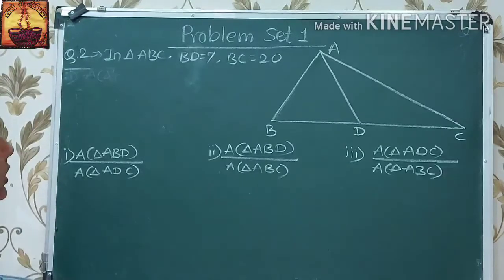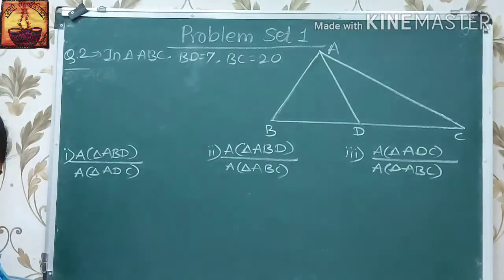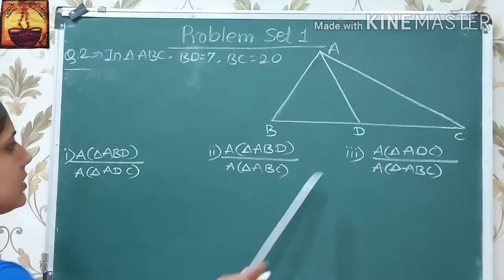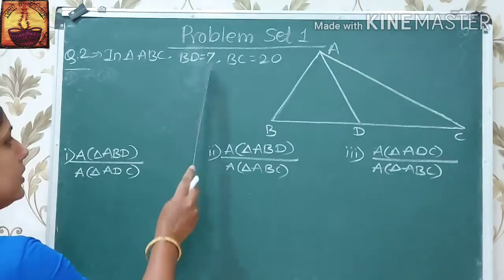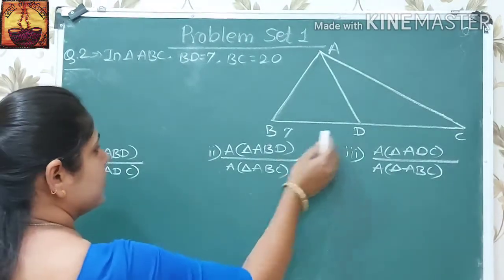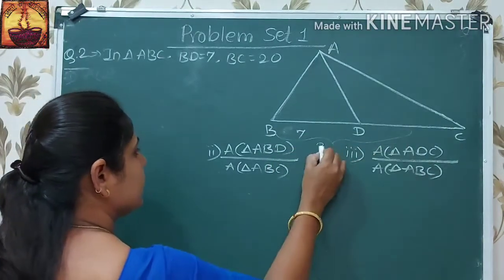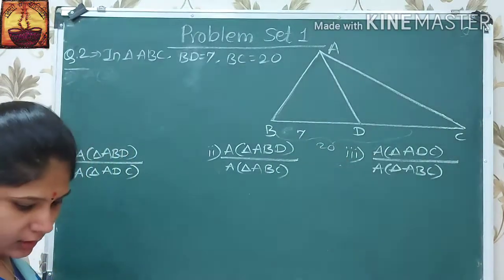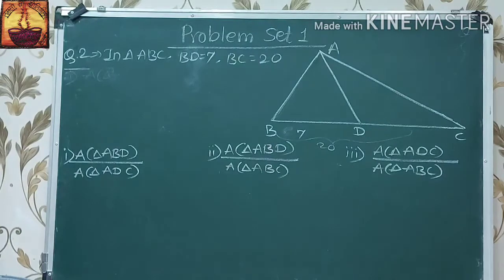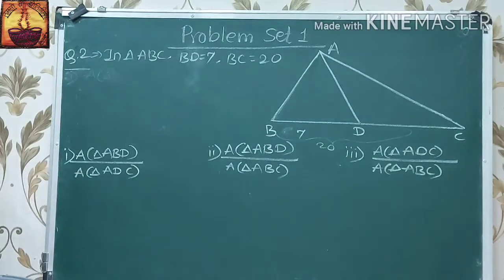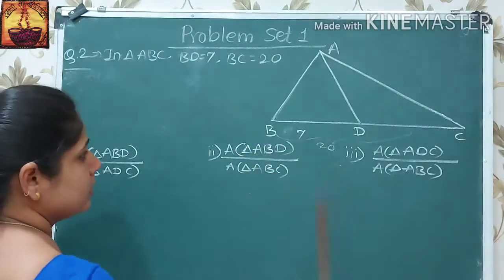Now, the second question is: in triangle ABC, D is a point on BC. If BD is equal to 7 and BC is 20, then find the following ratios. Here we are given three triangles: triangle ABC, triangle ABD, and the third triangle, triangle ADC.